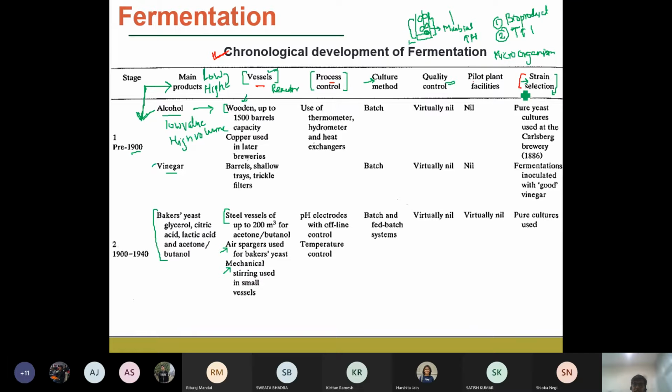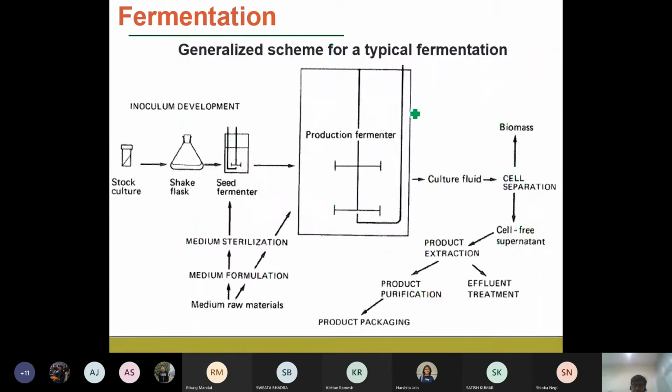So like this, we can carry out different strain selection, screening, and strain modification strategies that we are going to look at in today's class. Then we look into what is a generalized scheme for the typical fermentation process. It starts with the basic inoculum development. Then you have to maintain the sterile conditions. We have already told that whenever you are doing a fermentation process or any biological process, you need to maintain sterile conditions such that contamination from other microorganisms, bacteria, viruses, yeast, fungi, doesn't take place.